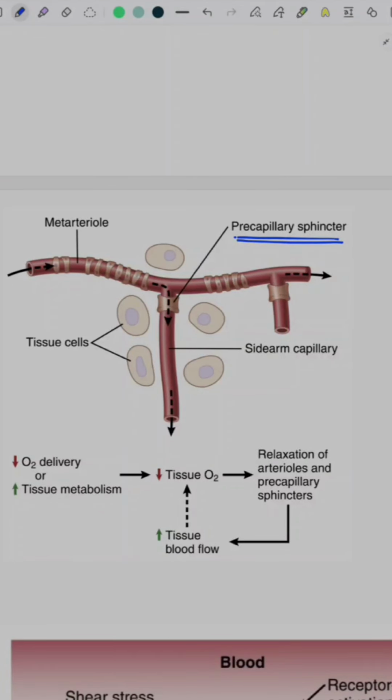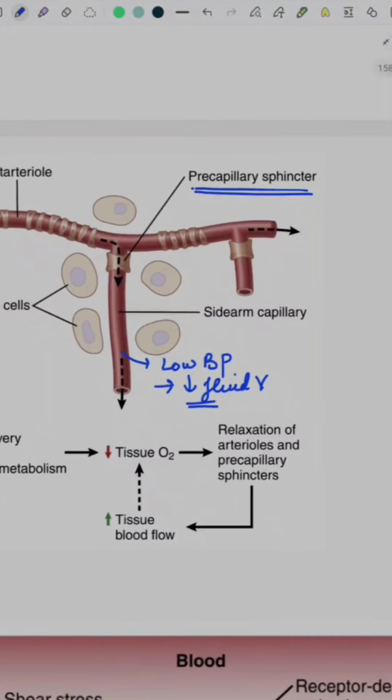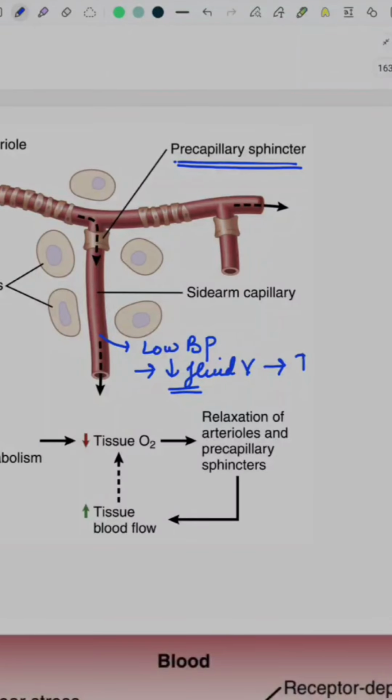When there is a reduction of BP, it is indicated by decreased fluid volume inside the capillary, and this causes an increase in oncotic pressure. This oncotic pressure draws the water.